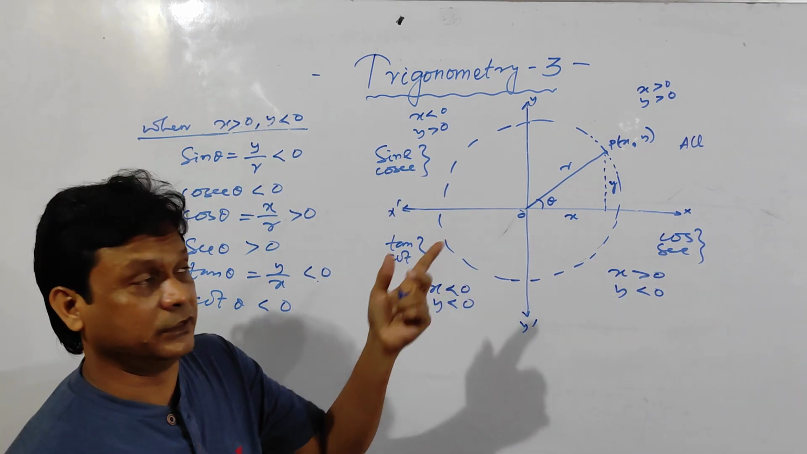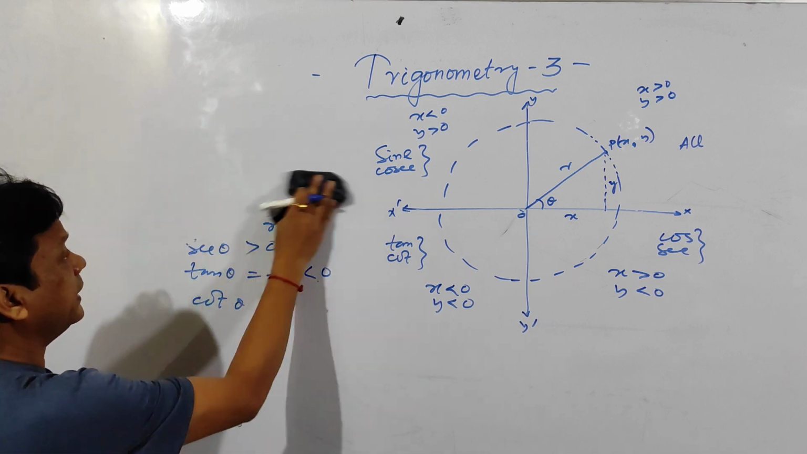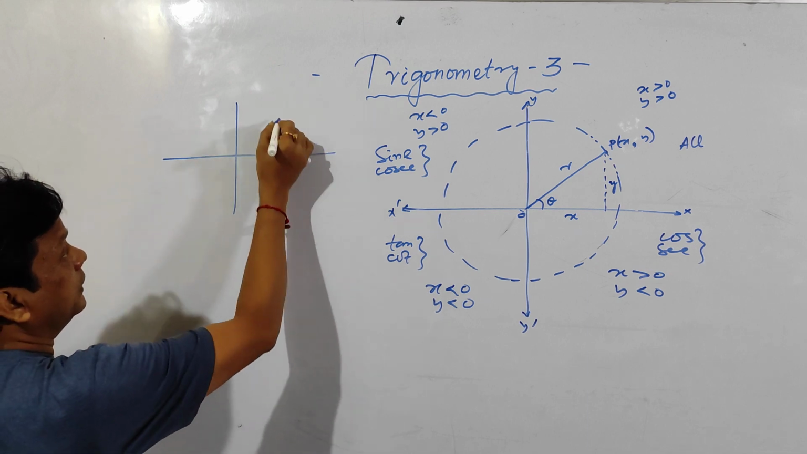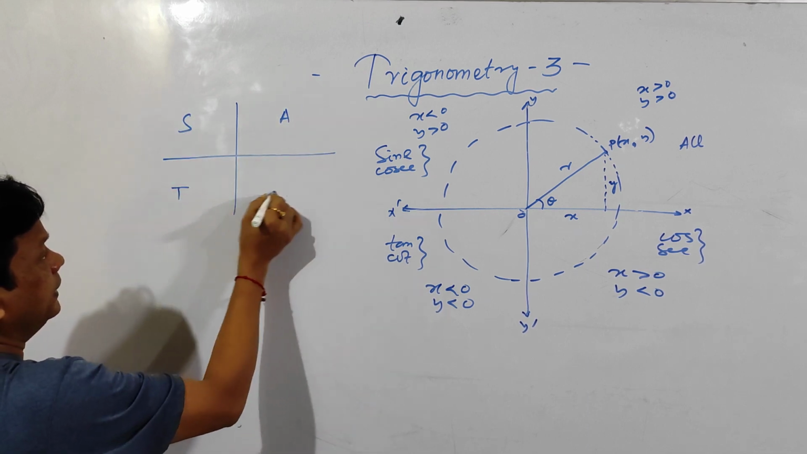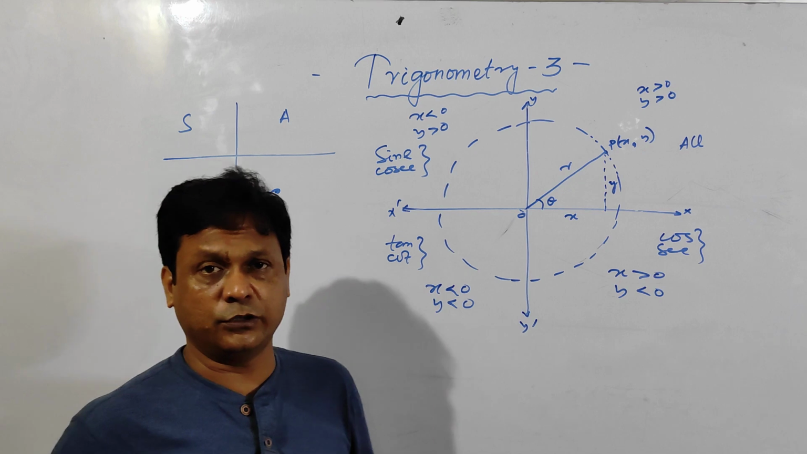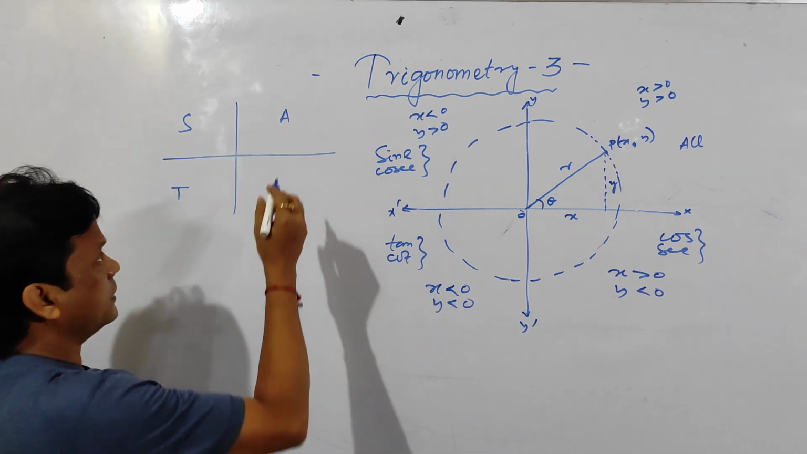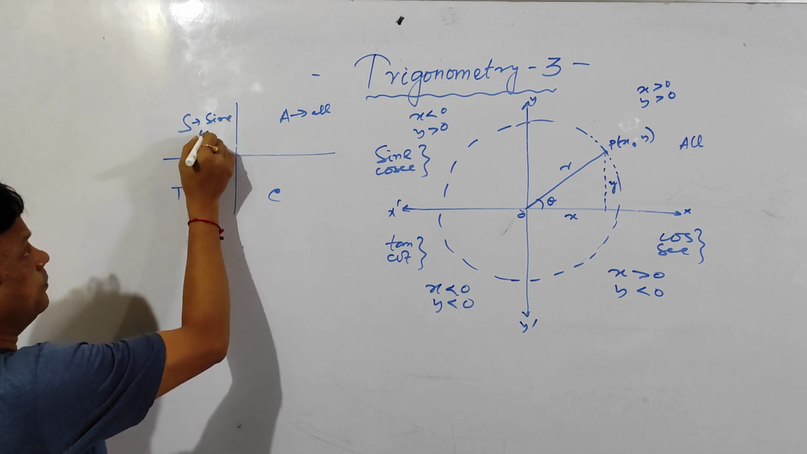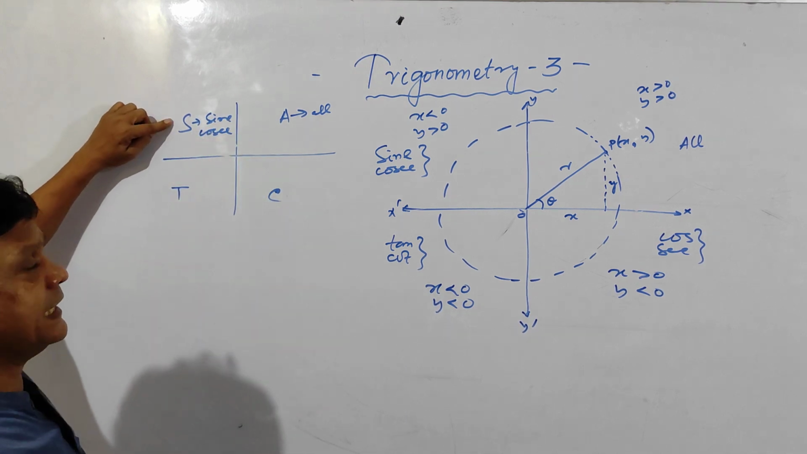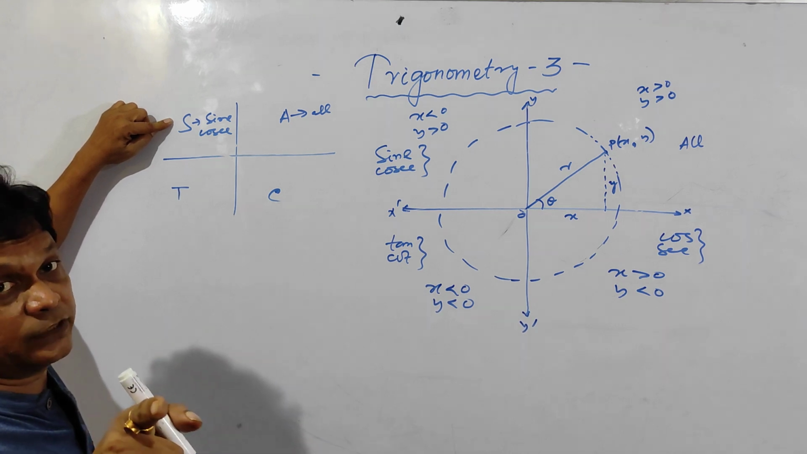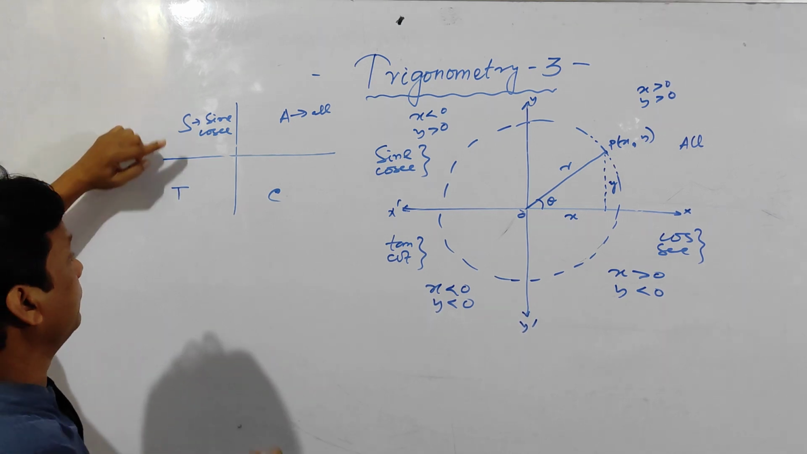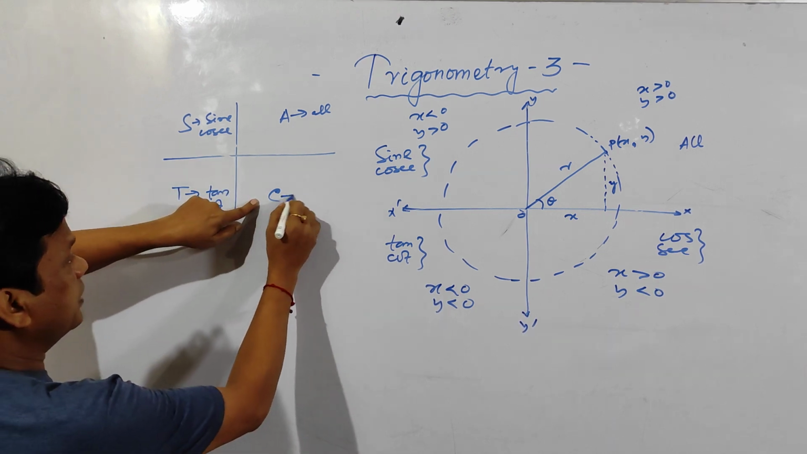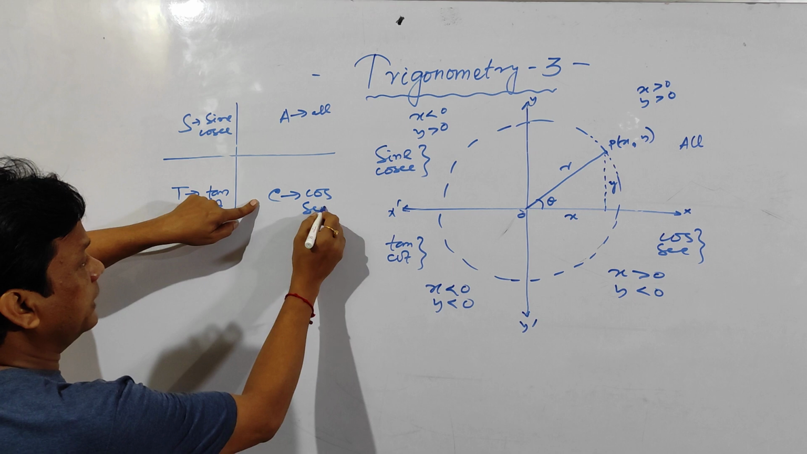Clear? So how to remember? I have proved the formula in which quadrant which function is positive, which function is negative. In order to remember, here A, S, T, C. This is the shortcut formula. In order to remember this rule, A means all are positive, S means sine and cosec are positive, because for S it is sine, and if sine is positive then cosec is also positive, because the reciprocal of sine is cosec. And here T stands for tan, and if tan is positive then cot is also positive, and C stands for cos. If cos is positive, so automatically sec is positive.